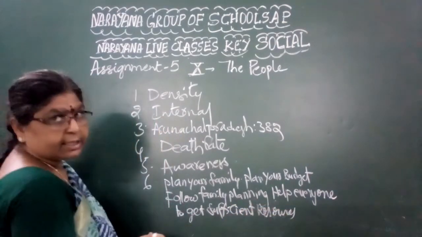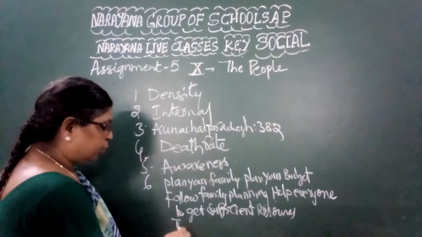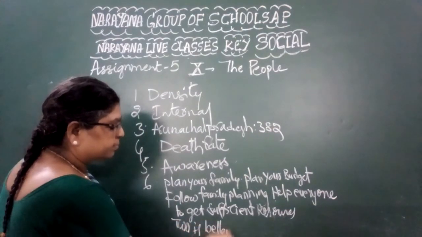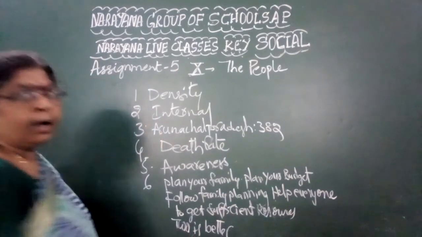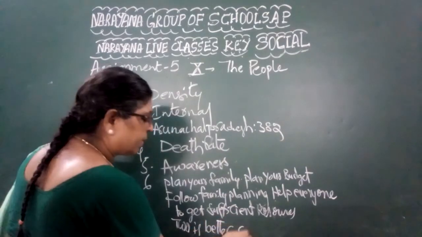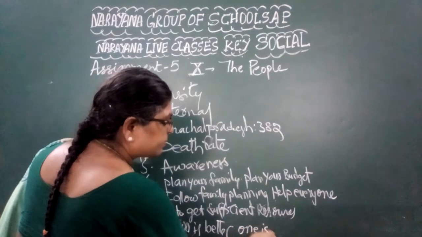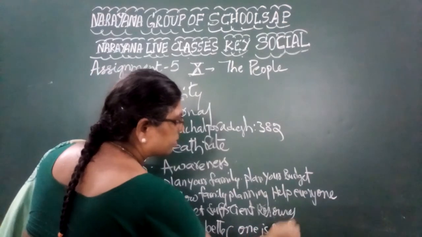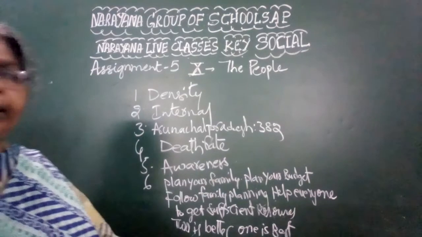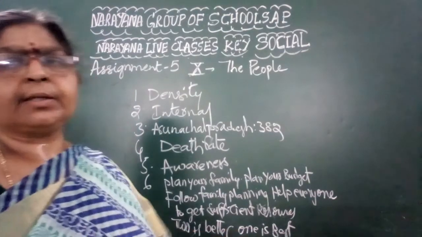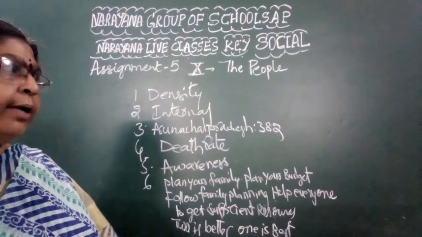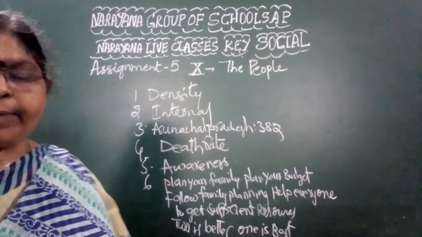Or you can say this also, that is, 2 is better. 1 is best. The number of children: 2 children is better, 1 child is best. So you can go like this. Different slogans you can write for the promotion of family planning.